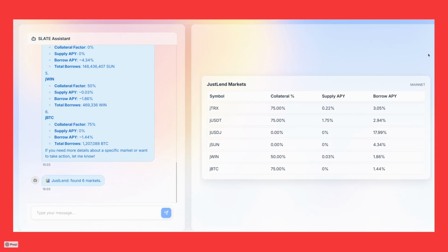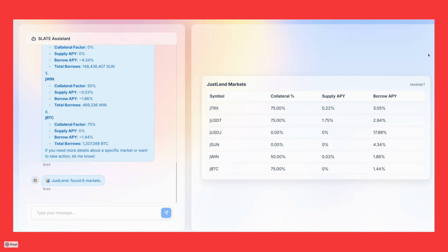On the back end, it is all orchestrated by AI agents using LangGraph. If you want to know specific information about any market, for example JustLend, you can ask in natural language and it goes and pulls all this information for you. You don't need to go to multiple websites to search for this information. So this is like a one-stop solution for all your crypto needs related to Tron. At least that's the idea.